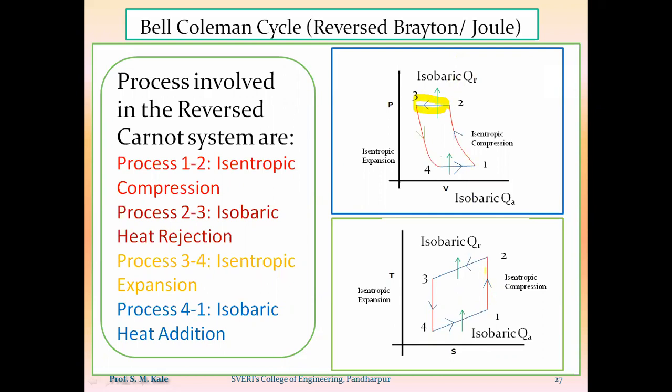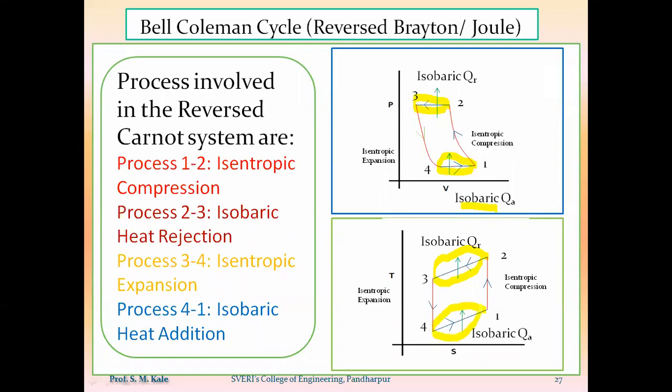So here also there is an isobaric heat rejection process. And whatever process 4 to 1 was there in case of the reverse Carnot cycle, that was the isothermal expansion heat addition process. So that isothermal expansion heat addition process is replaced by the isobaric heat addition process. So this is the isobaric heat addition process.